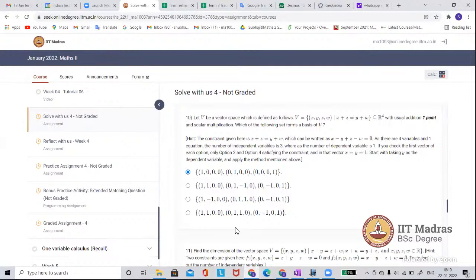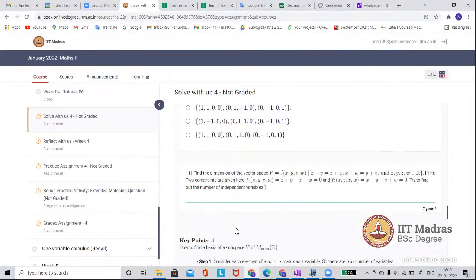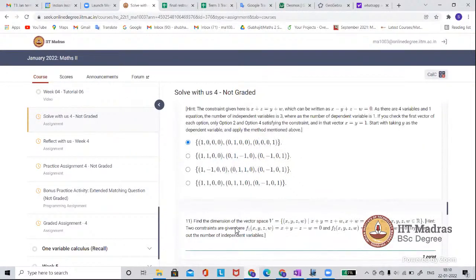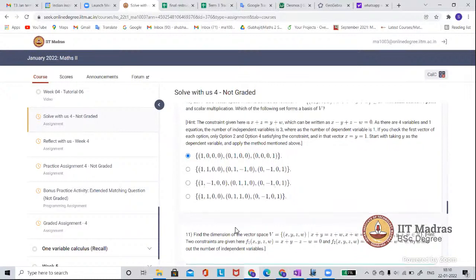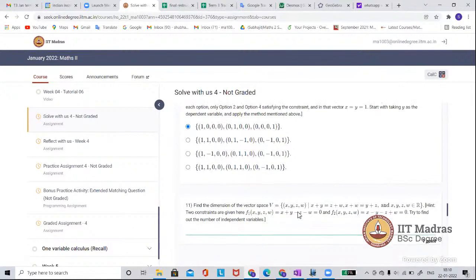Sir, related to this there is question 11, to find the dimension actually. Question number 11, same thing, or maybe different. Okay, so for dimension you have to find the basis of this vector space.